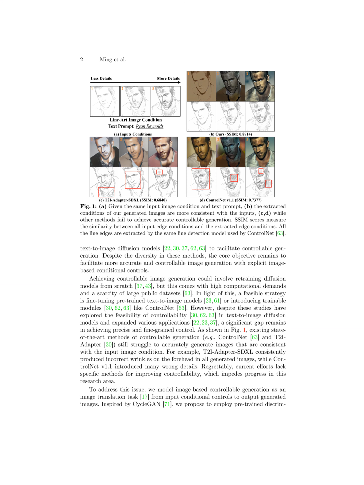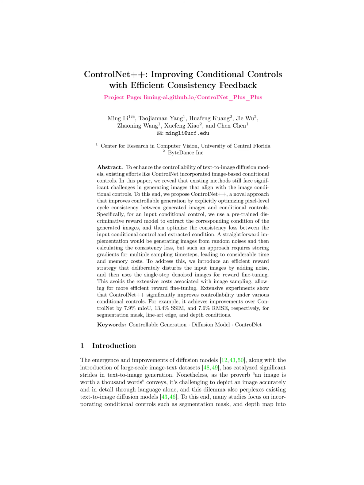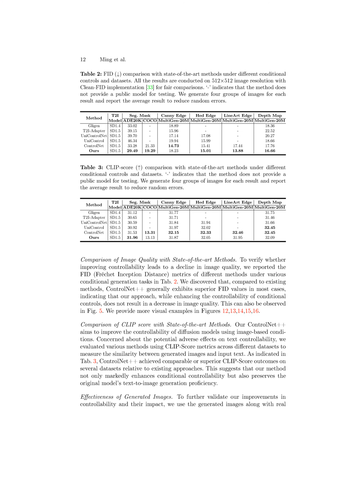6. Enhanced controllability, achieving significant improvements in controllability across different conditional controls compared to state-of-the-art methods, such as achieving a 6% RMSE improvement for the depth map condition. 7.